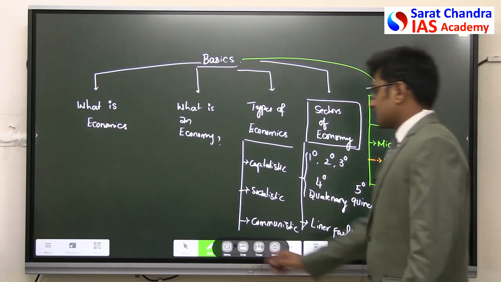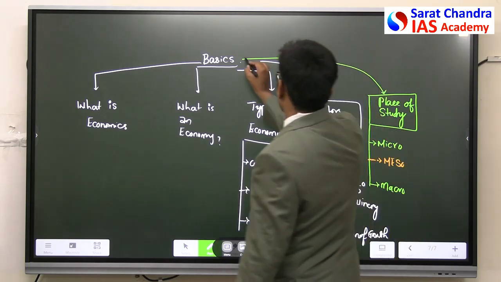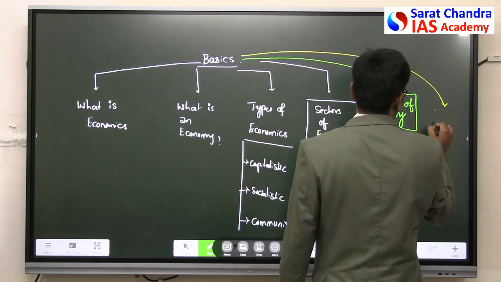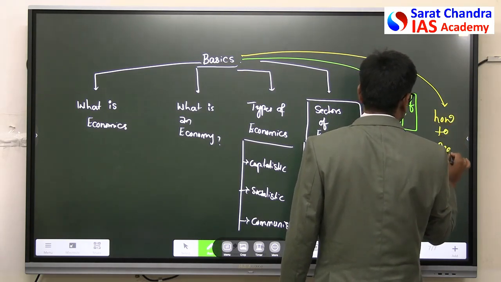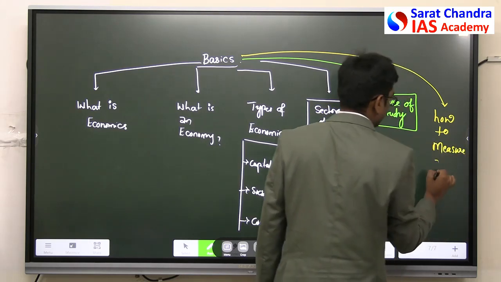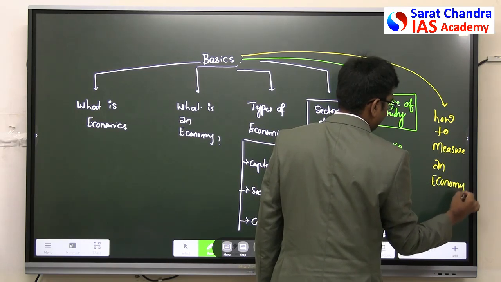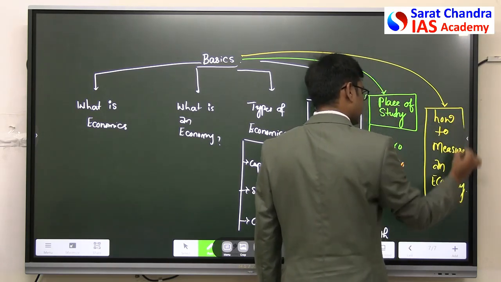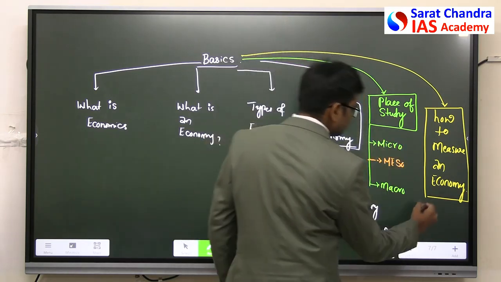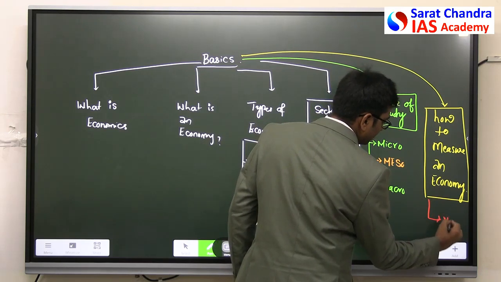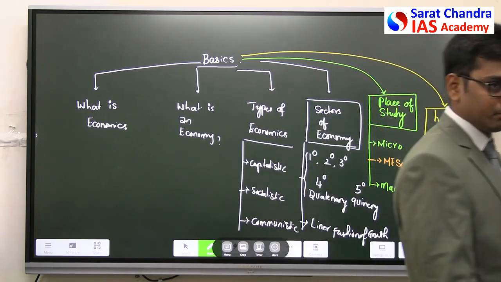After this, the last aspect is how to measure an economy. How to measure an economy. This leads us to the next chapter, that is national income. So subsequently we will go to the next topic. This is the basic theme.